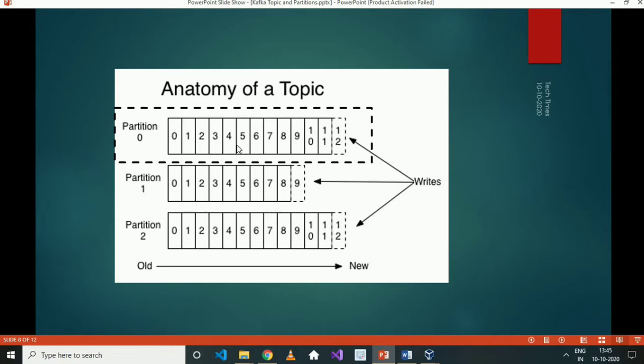So the best way for these kinds of situations is to store the offset. Once we have read message 0 and processed it, store it somewhere on the consumer side or on Zookeeper, saying that this message is read and processed. So if we are at the 4th position and the consumer fails, we know that we have read till 4, and from next time we will start reading from 5th and process those messages.